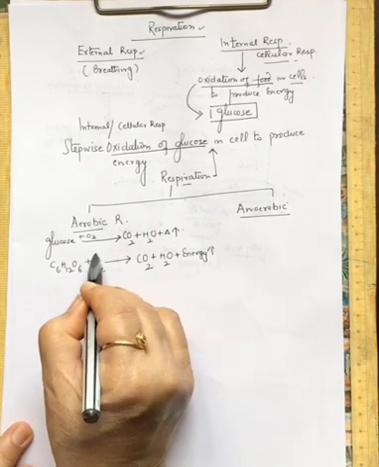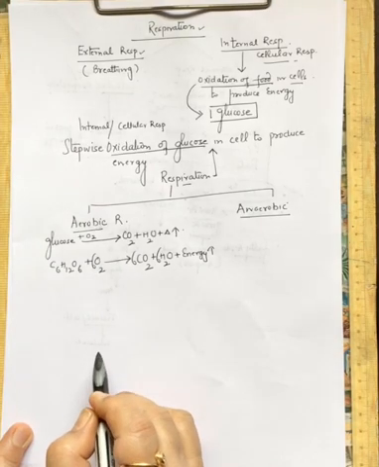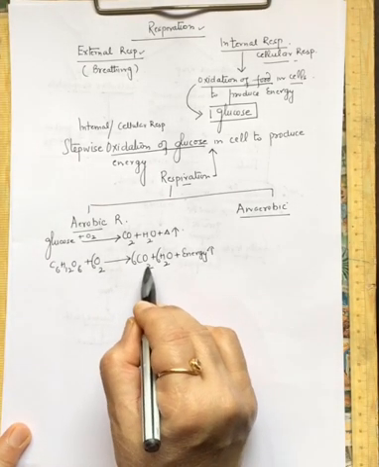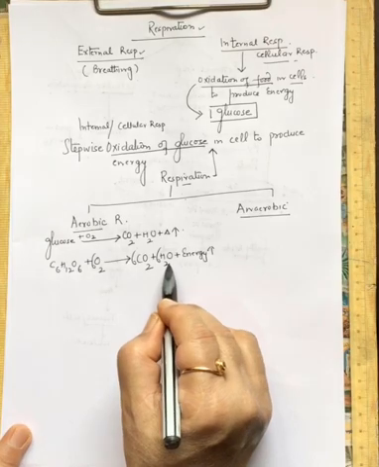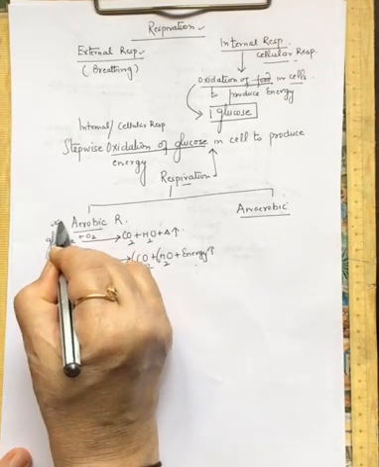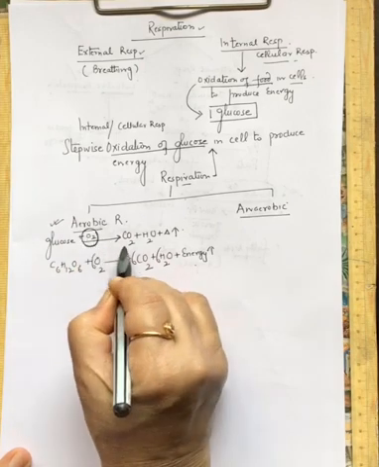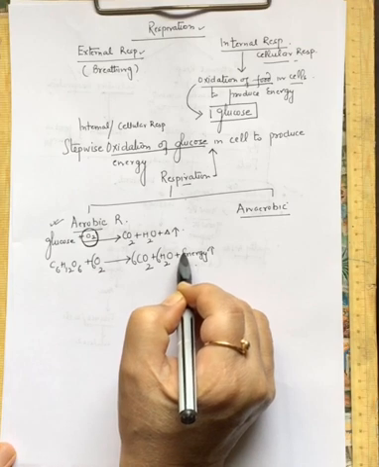If you balance the equation, when one glucose is oxidized, you get 6 molecules of CO2, 6 molecules of water along with energy. This is aerobic, which takes place in the presence of oxygen and where complete oxidation takes place.